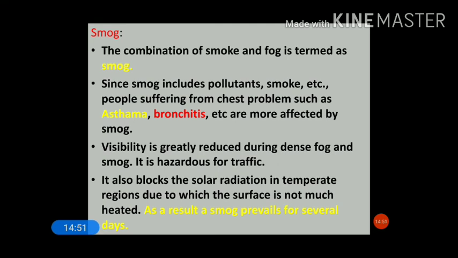So this is generally a condition of the temperate region. Smog in the temperate region has more demerits, you can say. It totally blocks the solar radiation, due to which the fog lasts for a longer period of time, along with the pollutants, which last for a longer period of time in the temperate region.